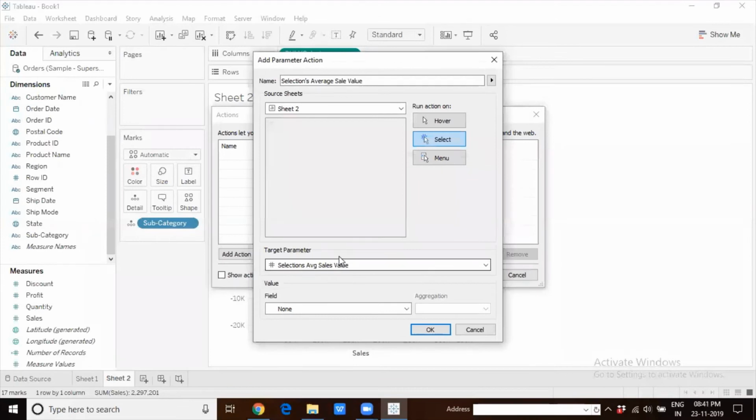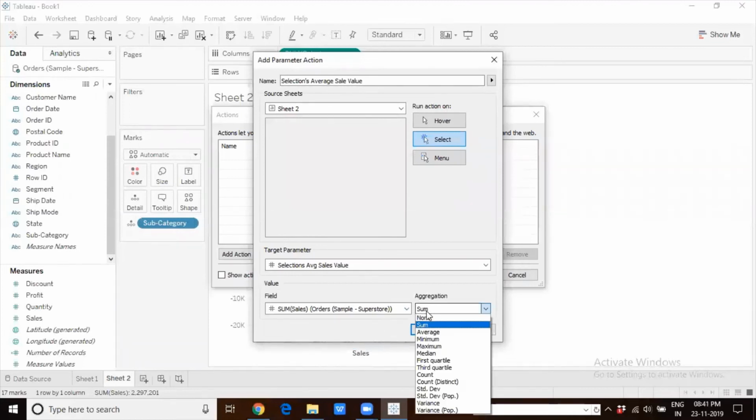That is my target parameter. The result of the action that I will perform on this worksheet, which is selecting a few data points, is going to affect this parameter. And the field that I want to base it on is sum of sales with the aggregation as average, because I want to get the average of the sum of sales data points which are being selected on the screen.